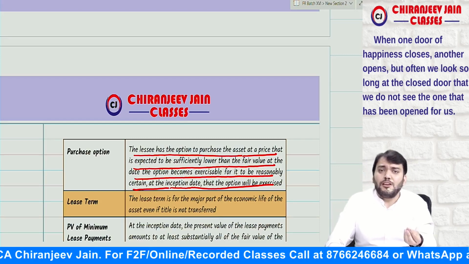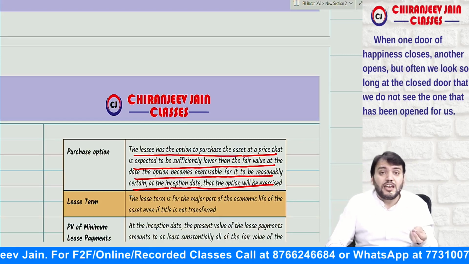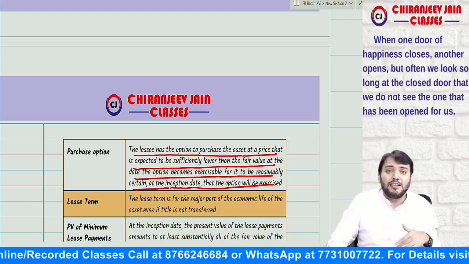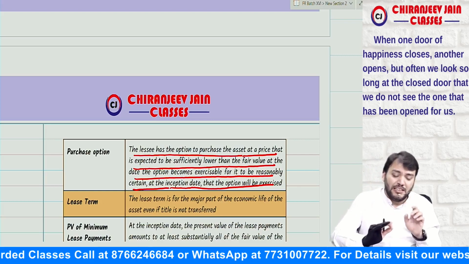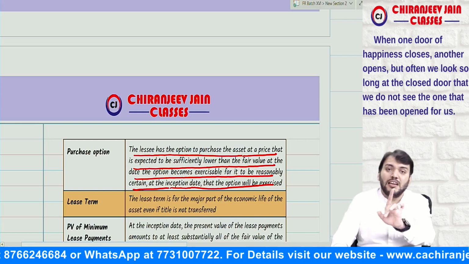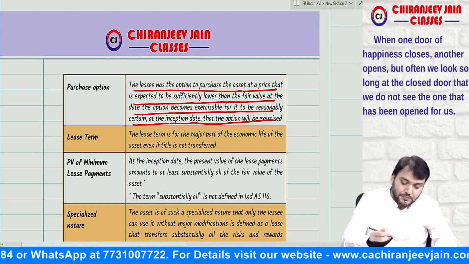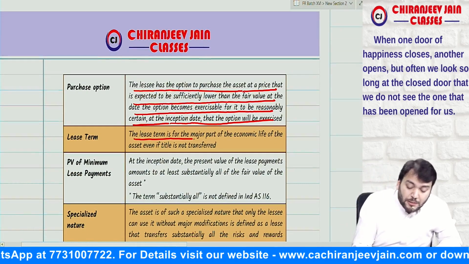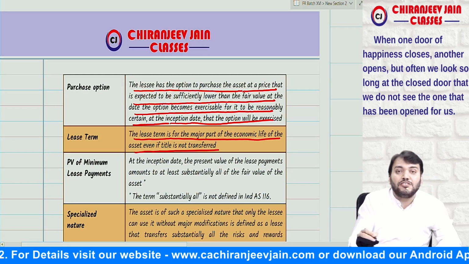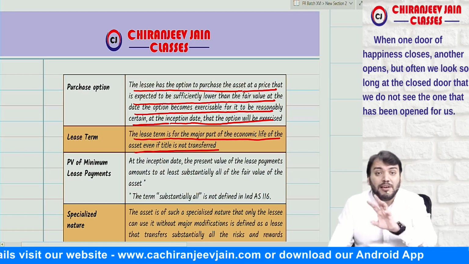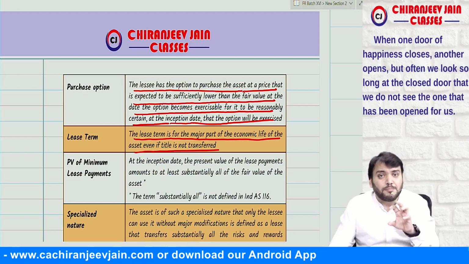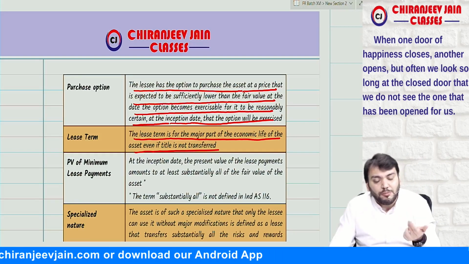Suppose the fair value of the leased asset is 1 lakh and the lessee can purchase the asset at rupees 10,000. Of course they will exercise the option. Why would they not exercise the option? So can I say it is reasonably certain in this case that ownership will be transferred, therefore it will be a finance lease. Correct? The lease term is for the major part of the economic life of the asset, even if title is not transferred. So if the lease term covers the major part of the economic life of the asset, then it will be a finance lease.